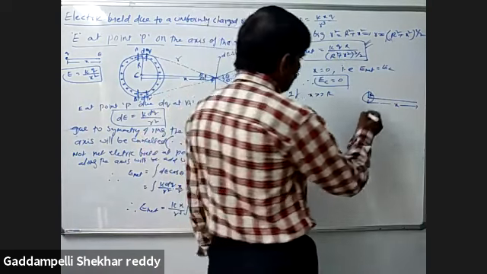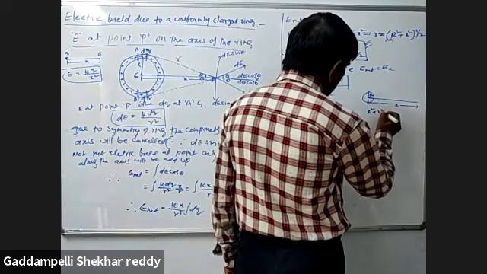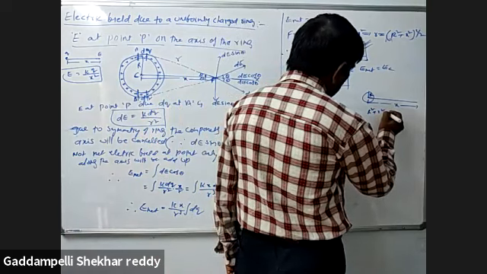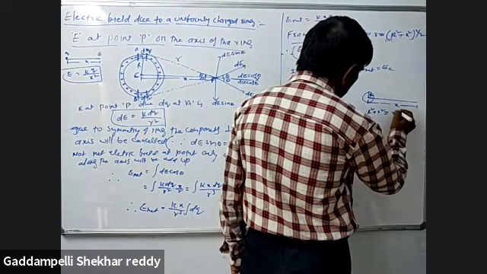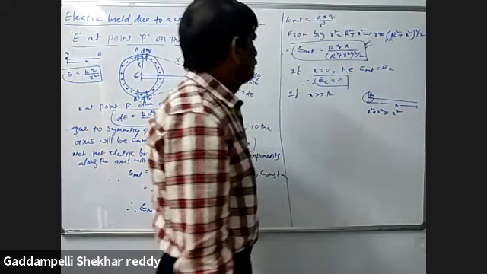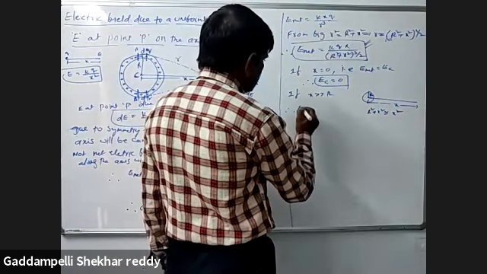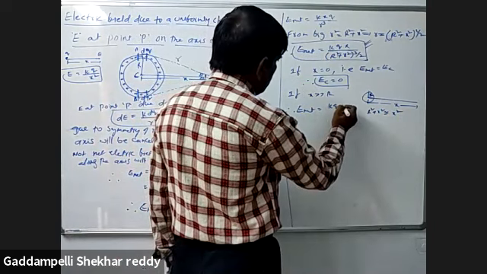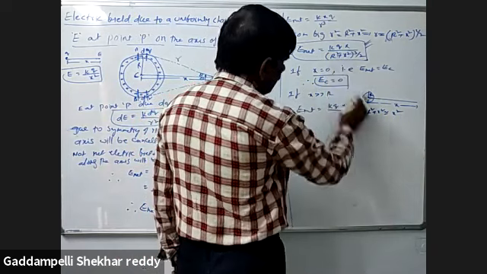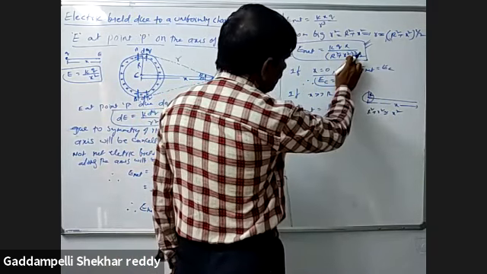That means here R square plus x square is approximately equal to x square. So therefore E net is equal to k q x by this value, totally how much? x square, so x square to the power 3 by 2 is x power 6 by 2.